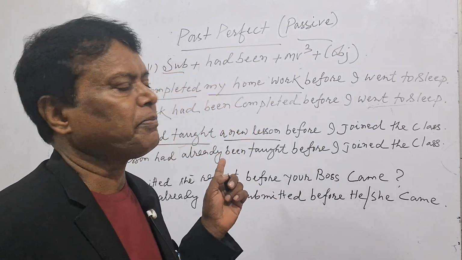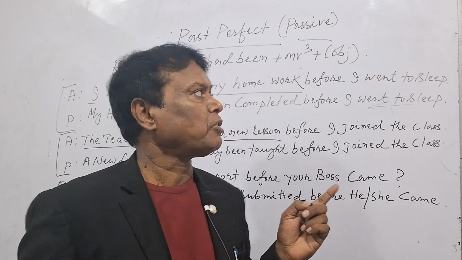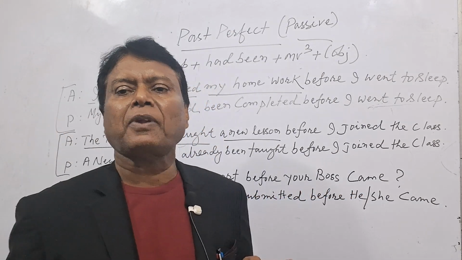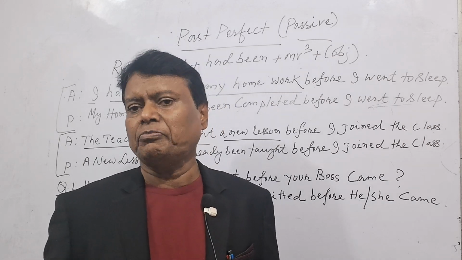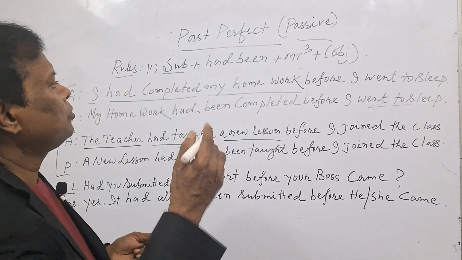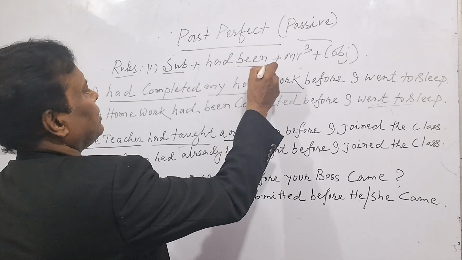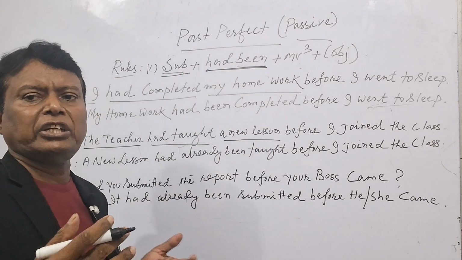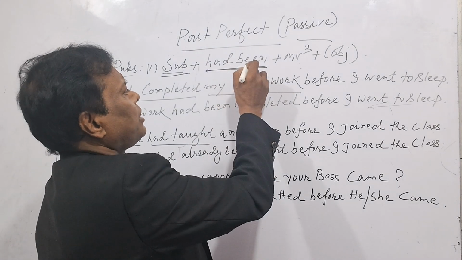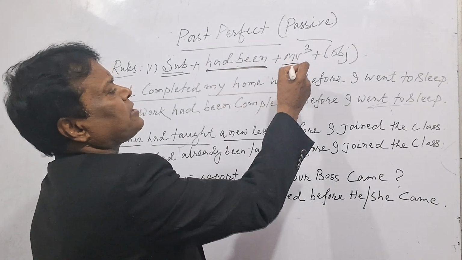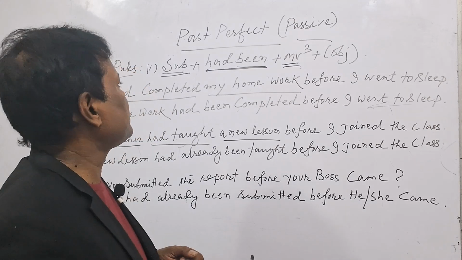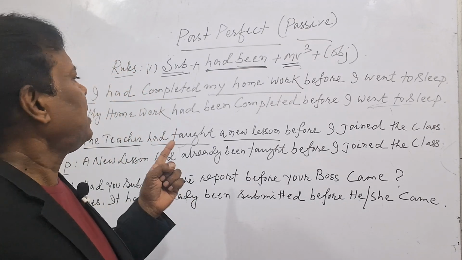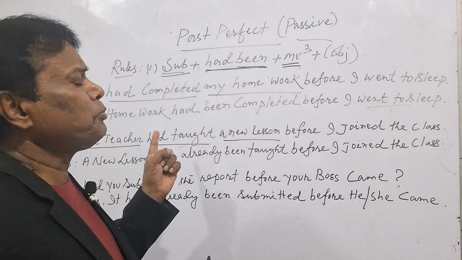This is past perfect passive. What is the rule of past perfect tense? Past perfect active rule is subject plus had plus MB3 plus object. But in passive, we have to add been: subject plus had been. Whatever the subject may be, I, we, you, he, she, it, they, any subject, had been will be your helping verb, plus MB3. MB3 is compulsory. So subject plus had been plus MB3 plus object. Now let us see how we form the active to passive.